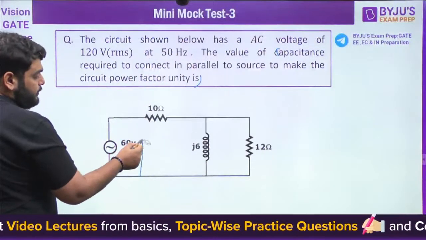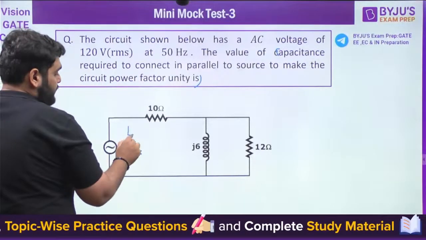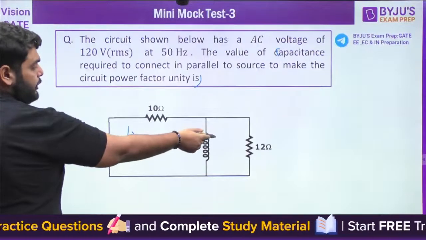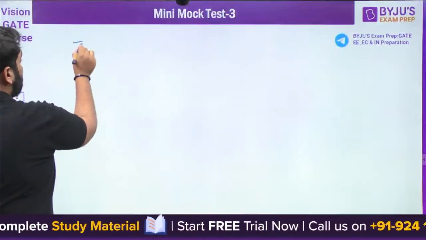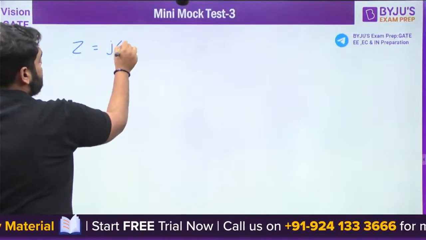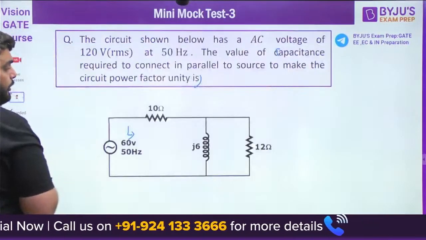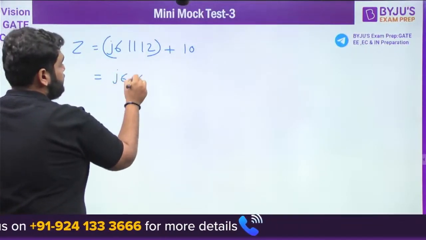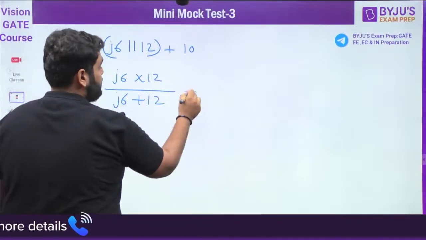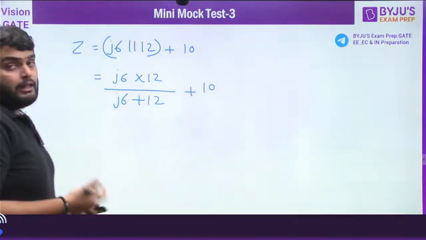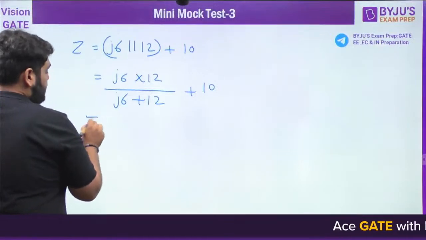Let's first find out what is the impedance without the capacitor. If you see, J6 and 12 ohm are parallel and in series with the 10 ohm. So Z is equal to J6 parallel to 12 and in series with the 10 ohm. So it will be J6 multiplied by 12 divided by J6 plus 12, plus 10. Now we have to solve this equation.